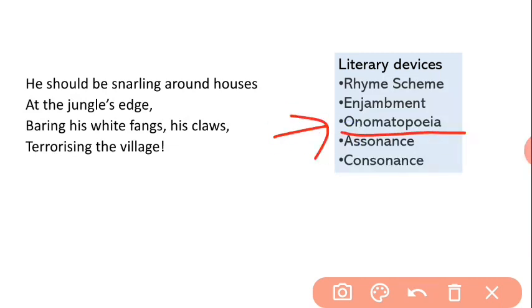Coming to third, that is onomatopoeia. This is using words which denote sound. So the sound here is snarling. Can you see snarling? That is a warning sound made by animals. Here it is made by the tiger.